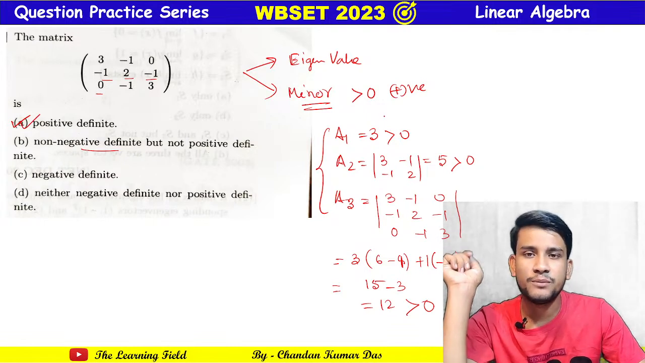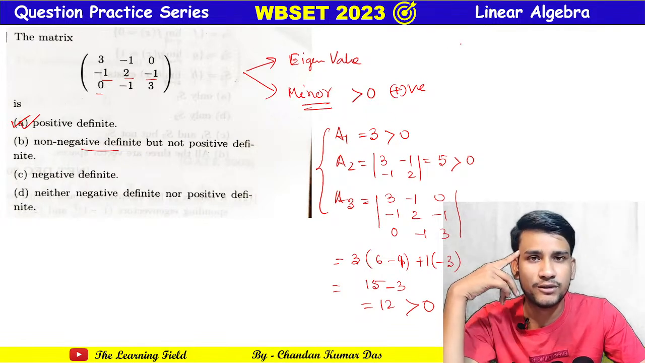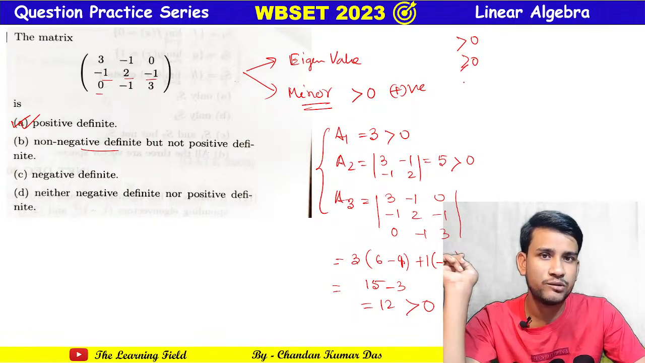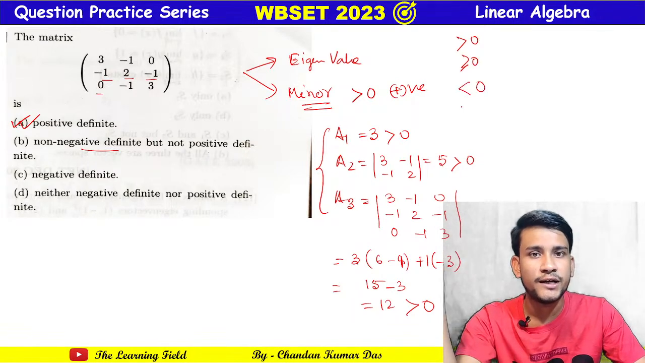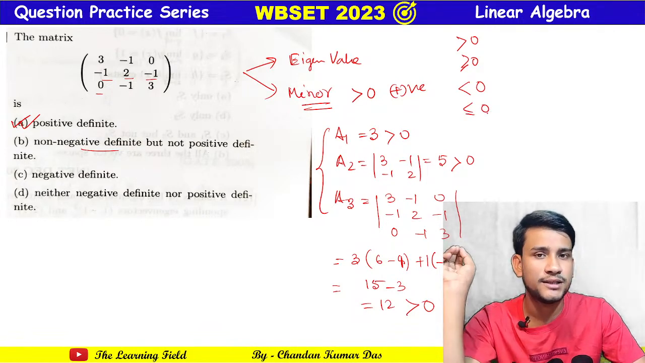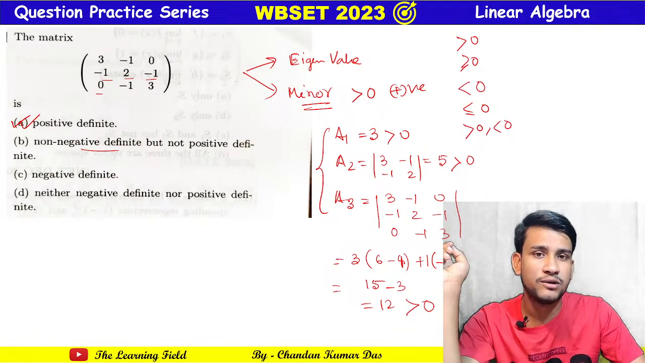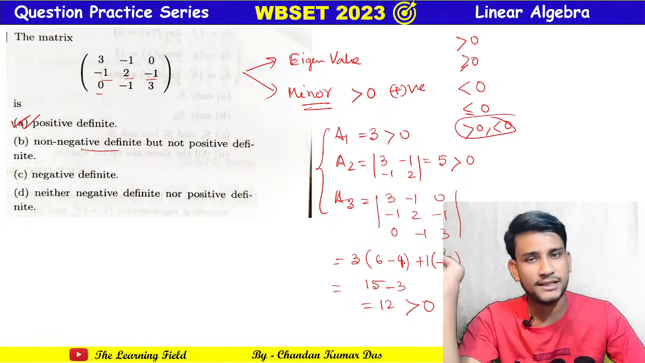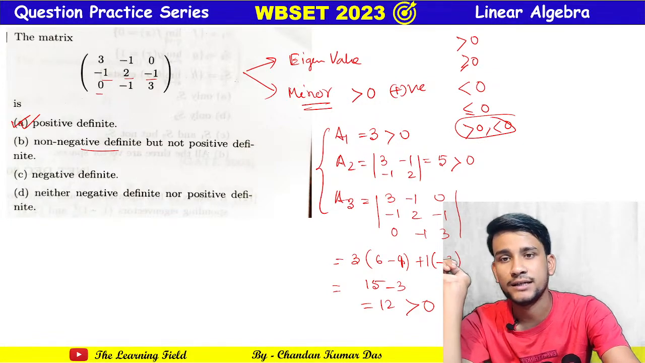Okay, so you all know that if the eigenvalues are strictly greater than 0, then this is positive definite; greater or equal to 0, positive semi definite; less than 0, negative definite; less or equal to 0, then it is negative semi definite; and if the eigenvalues are of mixed type, some greater than 0 and some less than 0, then this is indefinite. The quadratic form is indefinite. Okay, I think the answer is clear.